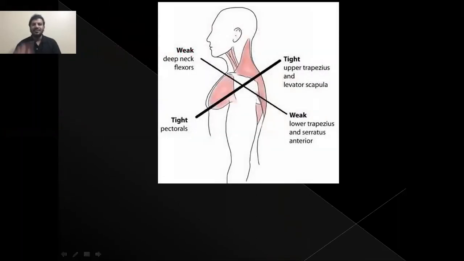Okay, this is what upper cross syndrome is. There is weakness of neck flexors and lower traps with tightness of upper trapezius and pectorals. So it is mostly seen in slouch patients. So please sit straight. Just a reminder to everyone watching this. Please sit straight and watch our quiz.